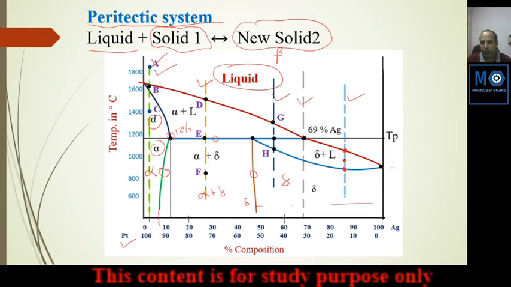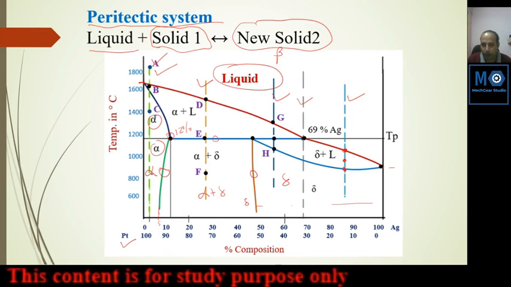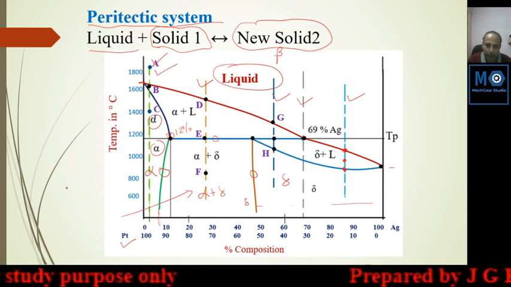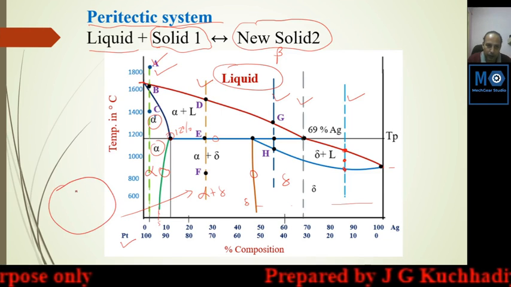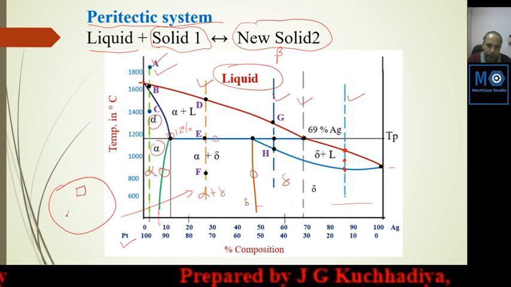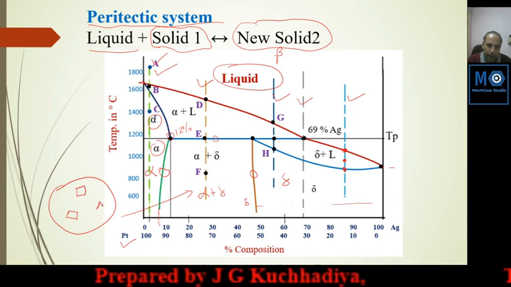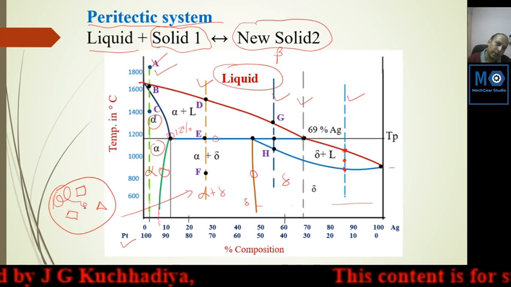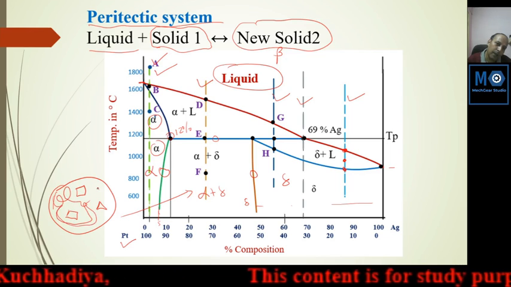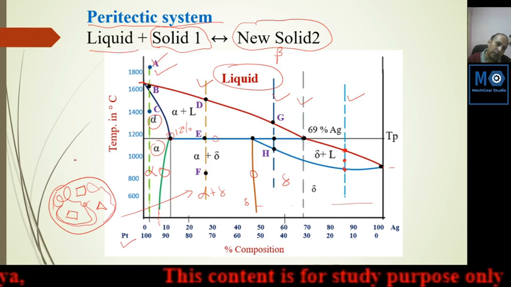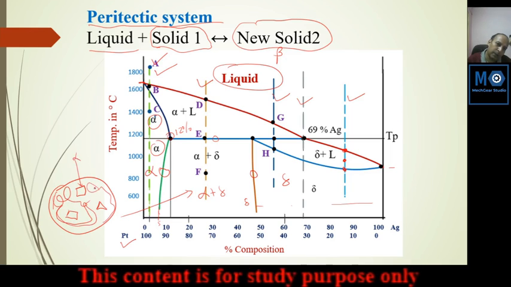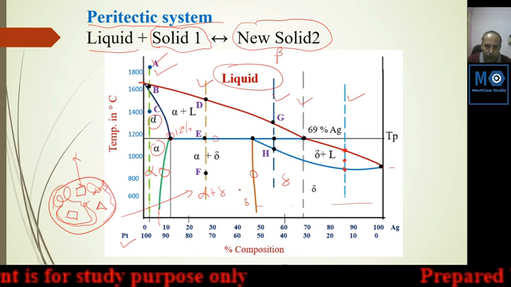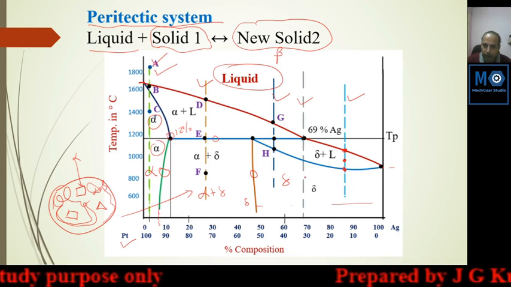So in alpha and delta, some alpha may be pure. So here the structure may be in this way. Some alpha will be pure. This is alpha. And in some random manner there will be alpha plus delta. This geometry is pure alpha, this is alpha plus delta. This is happening here. And this is pure delta.